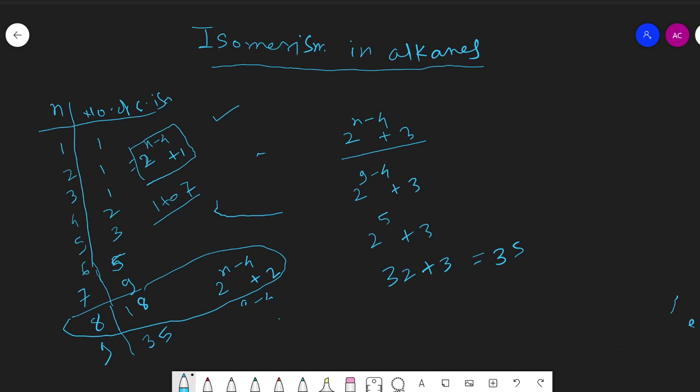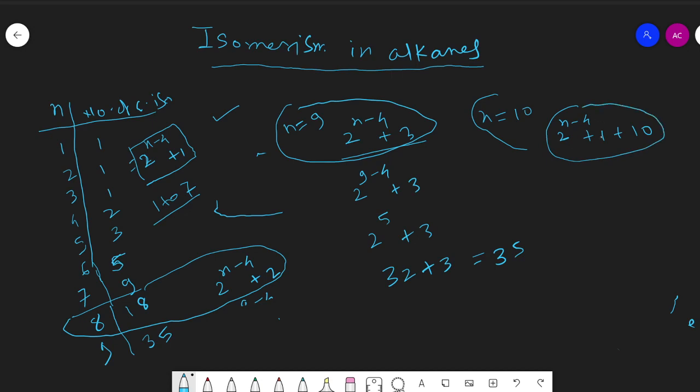And for n is equal to 10, the formula is, this was for n is equal to 9. For n is equal to 10, the formula is 2 to the power n minus 4 plus 1 plus number of carbon, means 10. This one is the original 1 to 7 formula, in which we have to add 10, the number of carbon.